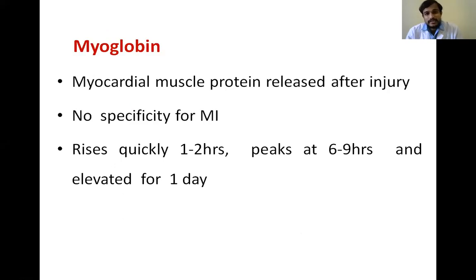Myoglobin. We know myoglobin is like hemoglobin with a single chain. This is also released into the blood after the injury. But this is not specific for myocardial infarction. Myoglobin can also be released into blood in other conditions. So depending upon myoglobin, we can't confirm the diagnosis of MI. Moreover, it rises within 1 or 2 hours only. But as this is not specific for myocardial infarction, we won't consider it the standard diagnostic tool for MI. It peaks at 6 to 9 hours and is elevated for 1 day.